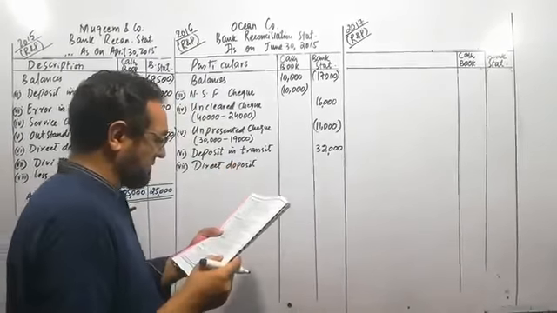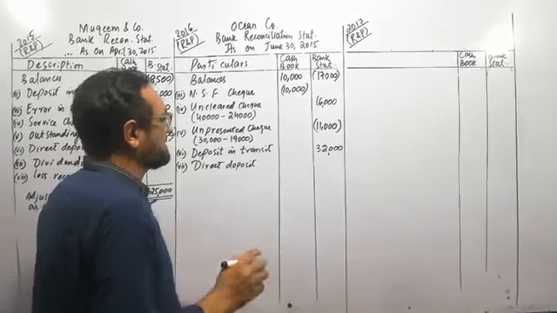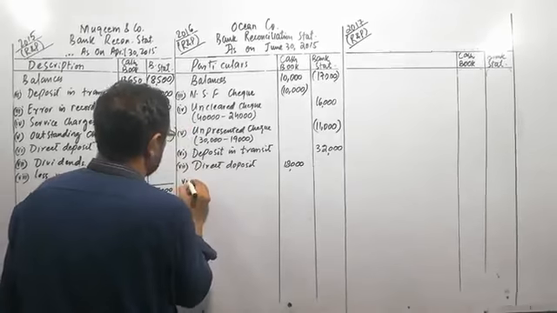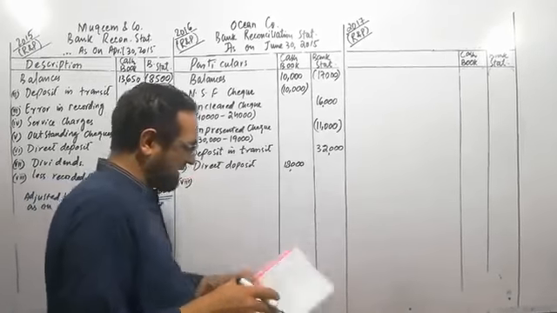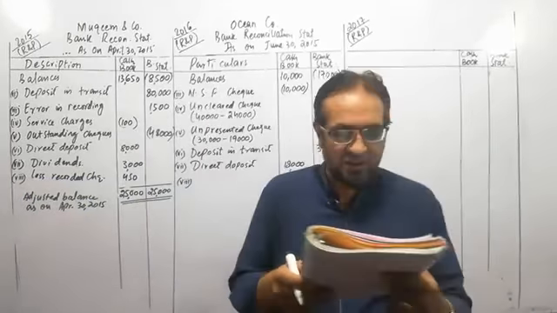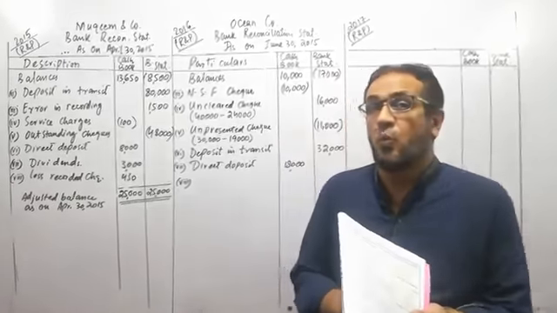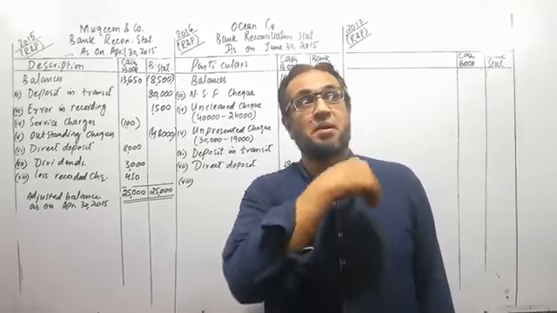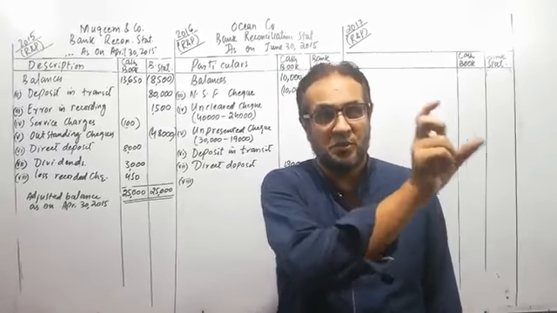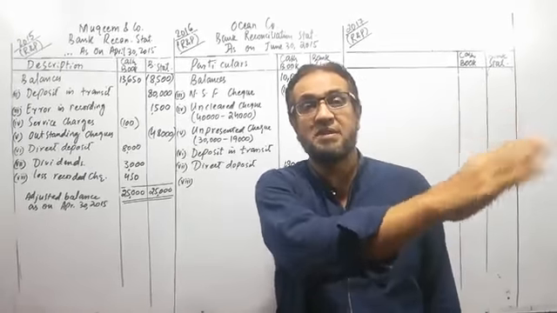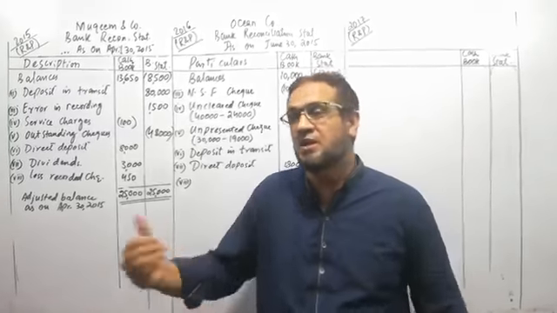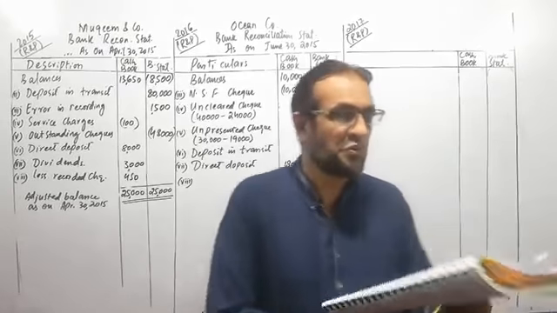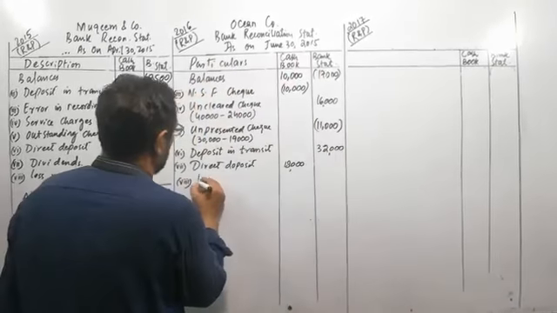The amount in the question is given, 18,000 rupees. Number 8 is given: interest credited by the bank, 2,500. Whenever a bank credits your account, it means they are depositing a certain amount into your bank account. They have increased your bank balance. Similarly, it will also increase your cash book account. So the amount given in the question is 2,500, interest credited by the bank.